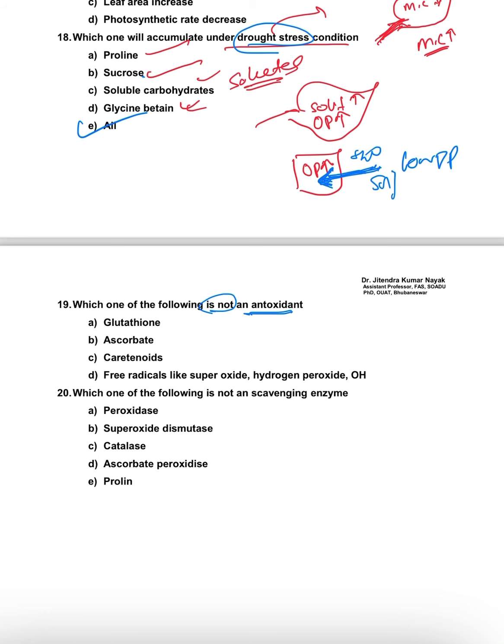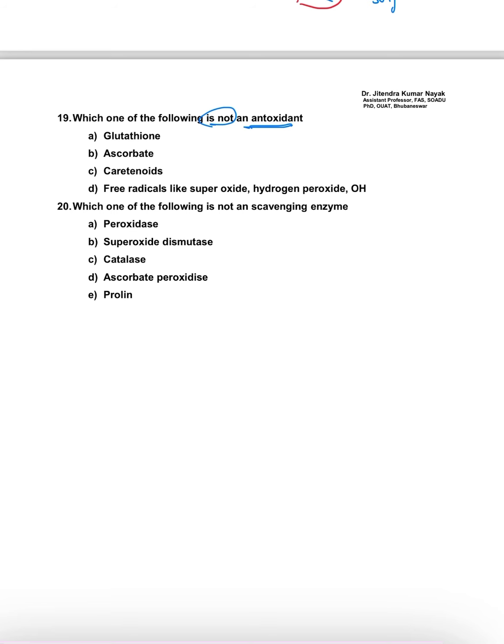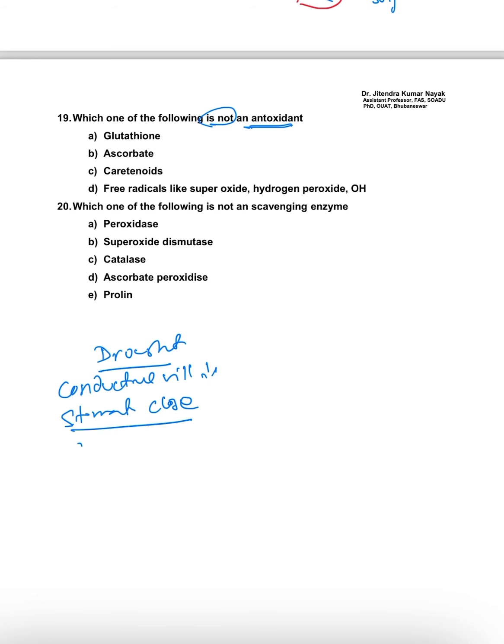Okay, so the first one is you should know what will happen during drought time. Here we will study it. If there is a drought condition, we know that stomatal conductance will decrease, yes or no? That means stomata will close. Under drought condition, stomata will close. If stomata close, then carbon dioxide entry will decrease.